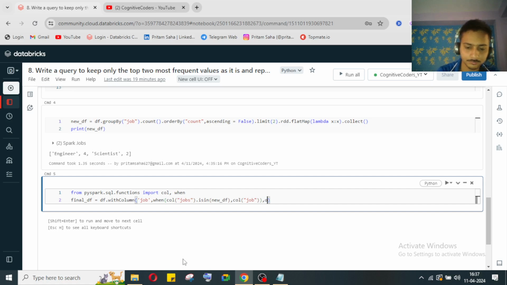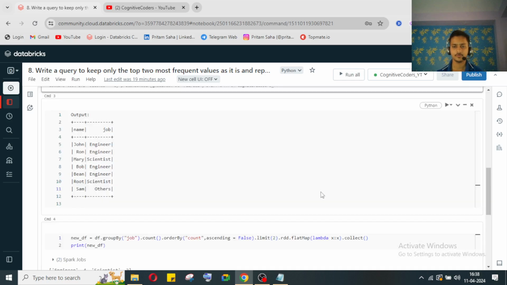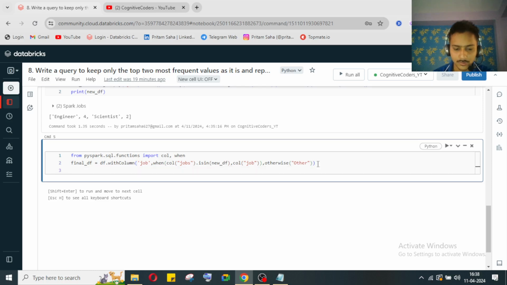Otherwise, it will print other. What will it print? Other. So it will print other.